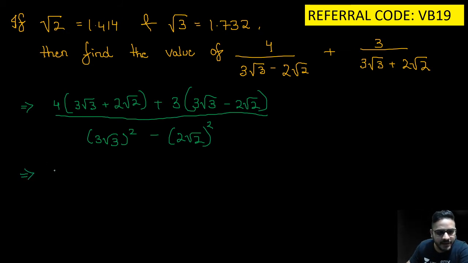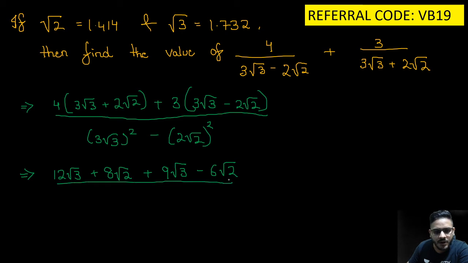Solving this further, you will get 12 root 3 plus 8 root 2 plus you get 9 root 3 minus you get 6 root 2 the whole upon 27 minus 8. So you get the answer as 12 root 3 and 9 root 3, so 21 root 3 plus 2 root 2 the whole upon 19.